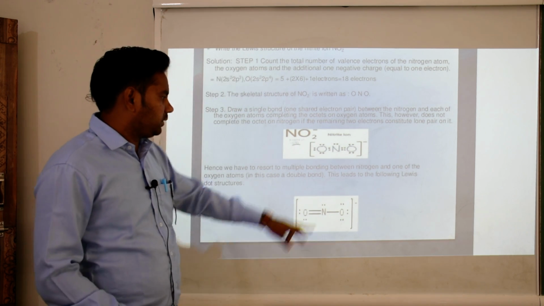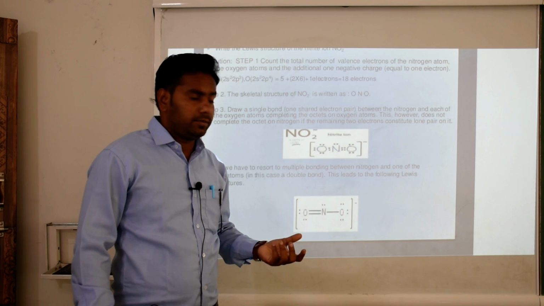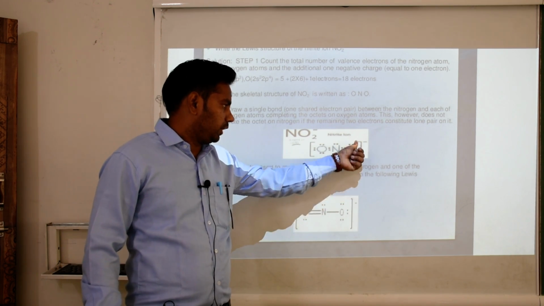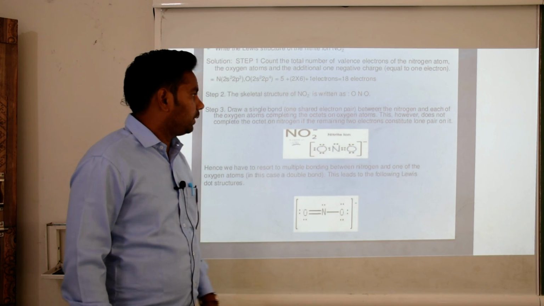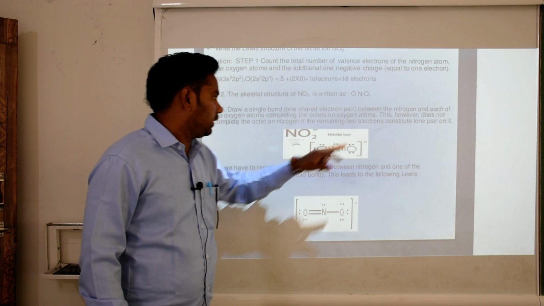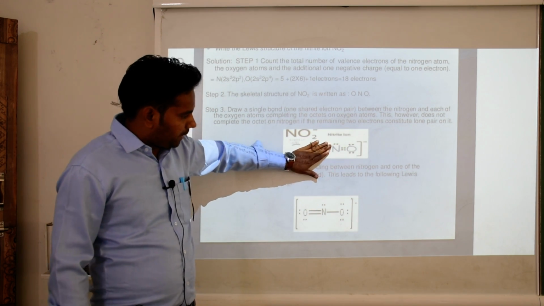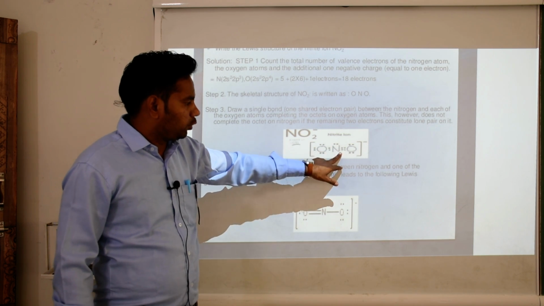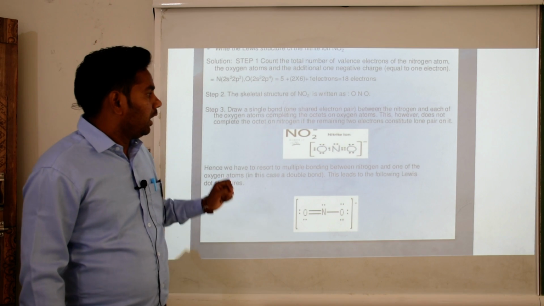So I complete the octet of this oxygen, 1 2 3 4 5 6 7 8. Okay, this octet is complete. This however does not complete the octet of nitrogen. Now if I count the remaining, 1 2 3 4 5 6 7 electrons are there in nitrogen.